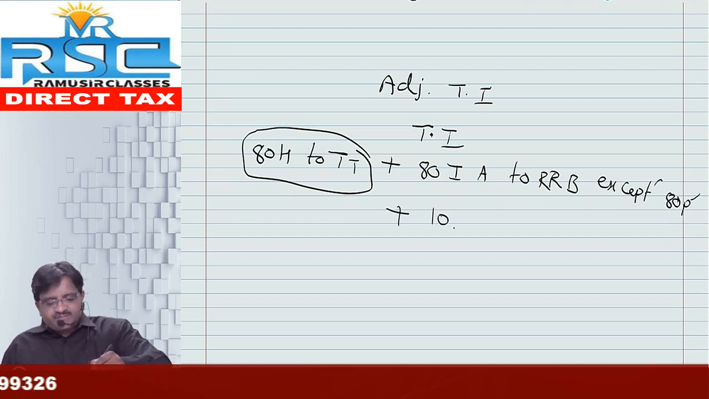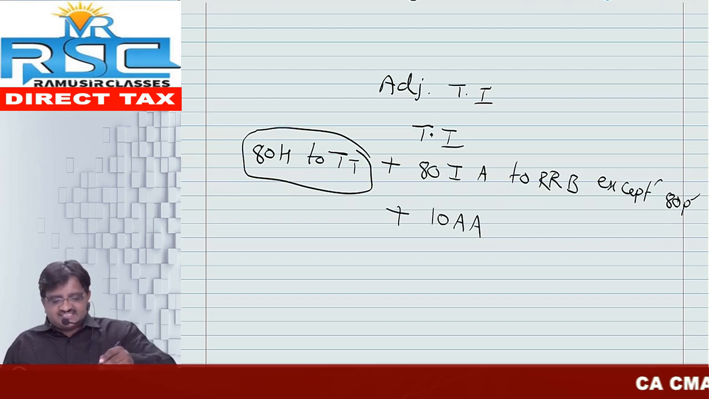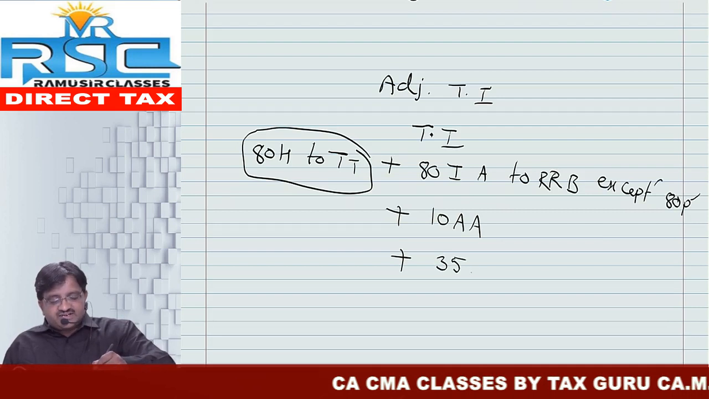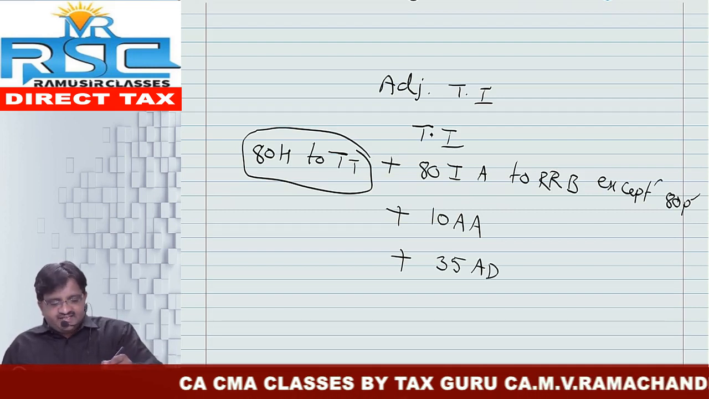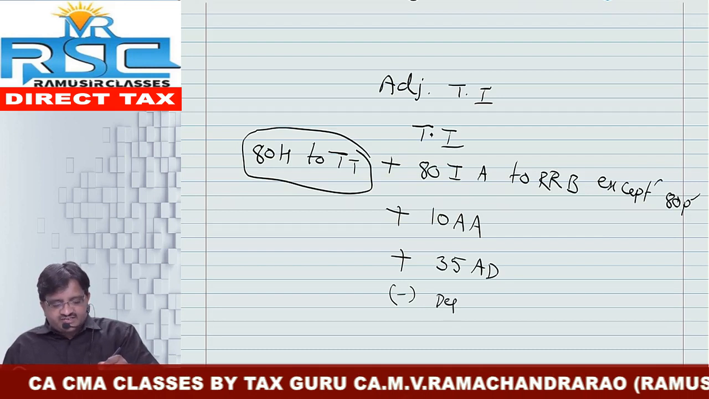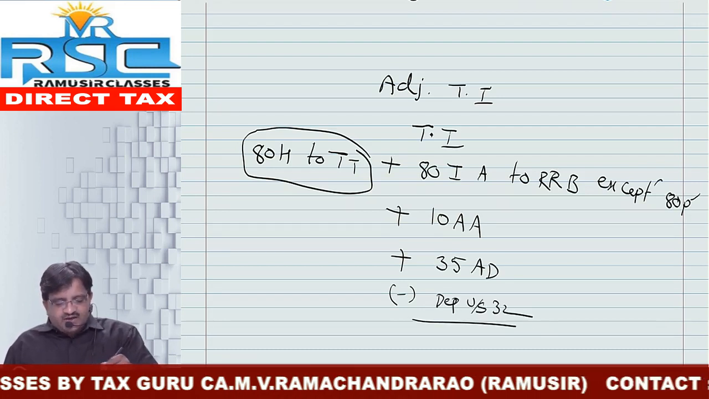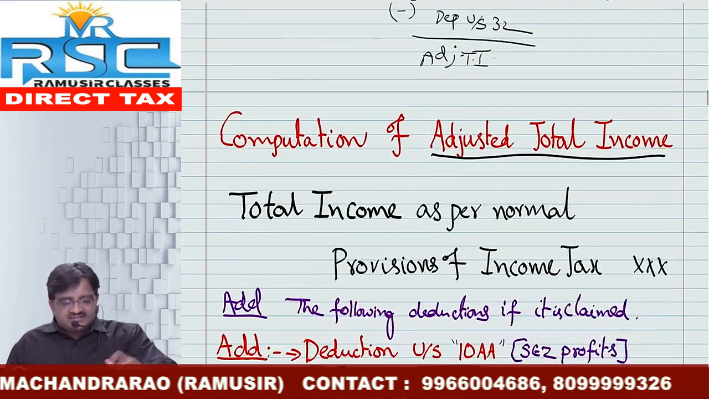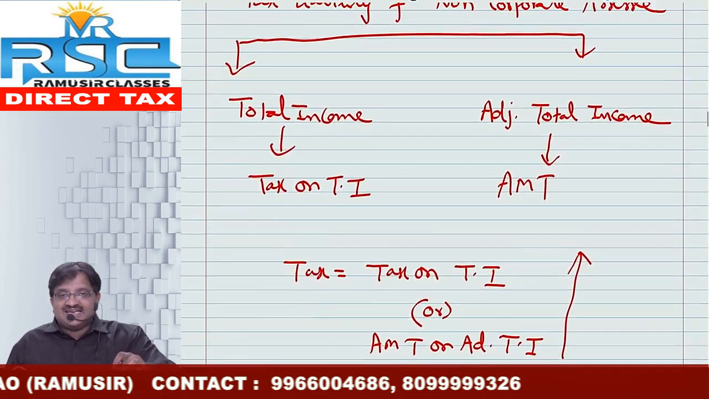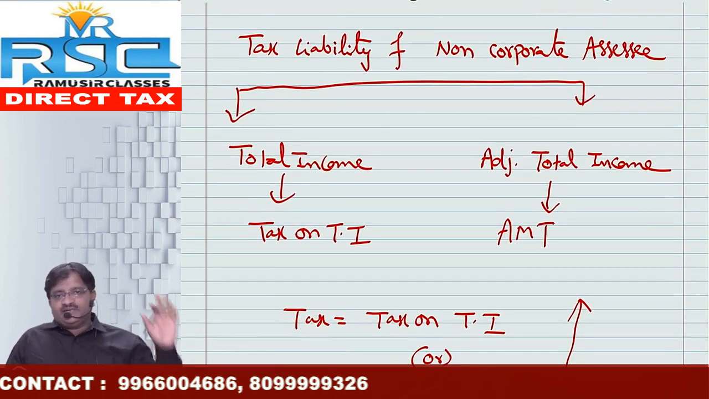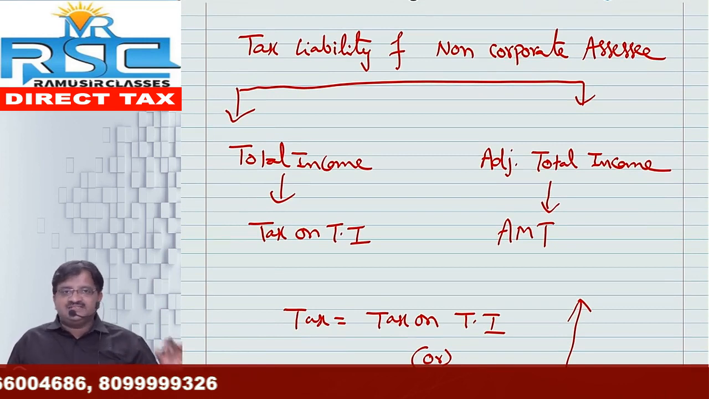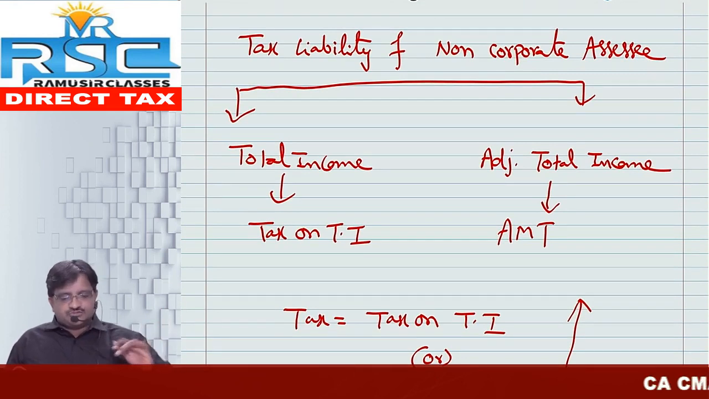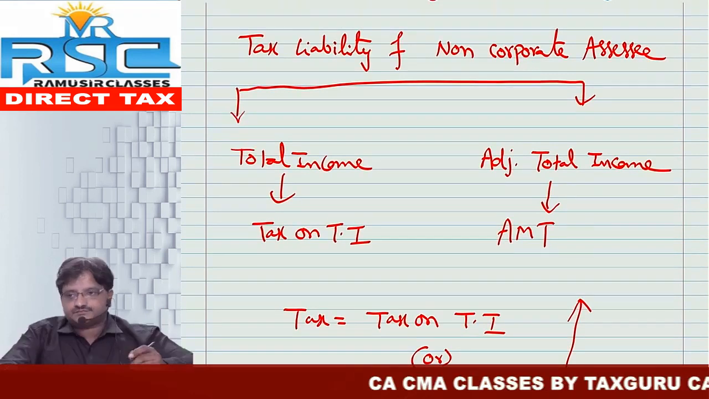Next one, we need to add back deduction under section 10A, that is SEZ profits. And same way we need to add back whatever deduction you have claimed under section 35AD. And same way we need to give the deduction for depreciation under section 32. After adjusting all, I will get the adjusted total income. Chalo. So on the adjusted total income, I need to calculate tax liability, that is alternative minimum tax at the rate of 18.5% plus surcharge if any, plus health and education cess if any, all are applicable. So that is the way of computation of tax.